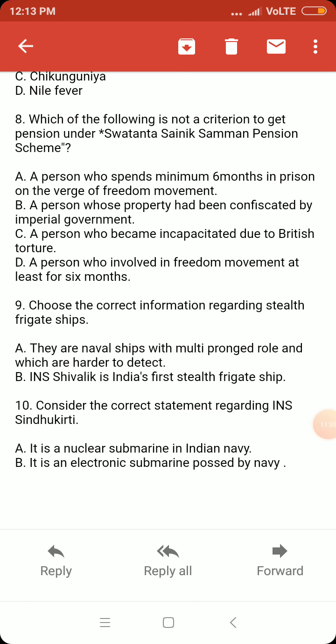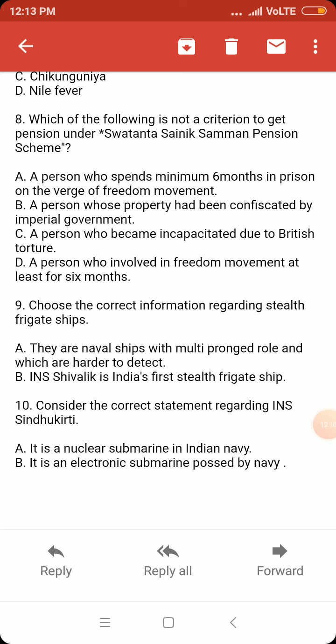Choose the correct statement regarding stealth frigate ships. This is not any new news, not any updated news. You can say it is old news. Stealth frigate ships have existed in India since 1990, but in the context of the Navy's recent initiative in the Indo-Pacific, stealth frigates have come into the news for various reasons.